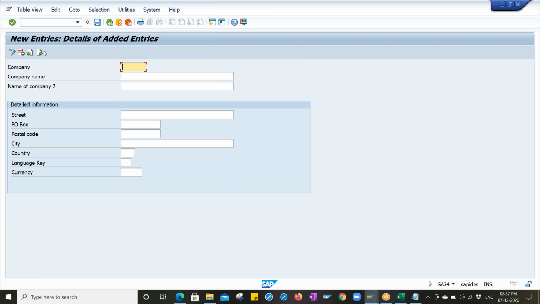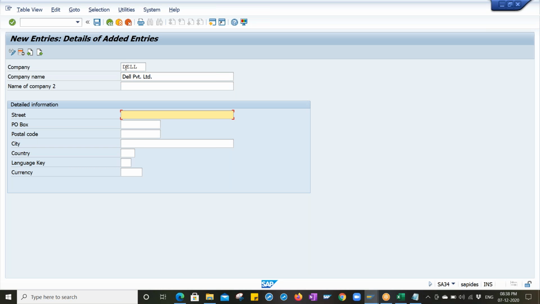We are going to define the company. Whatever the company ID is, we can enter it over here, and whatever the company name. If there is a company name 2, it means that after some years the company name may change, and then we enter the new name of the company there. Okay, so let me enter anything, like Dell Private Limited.